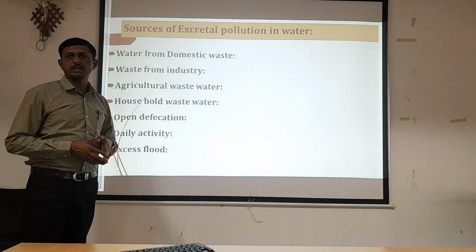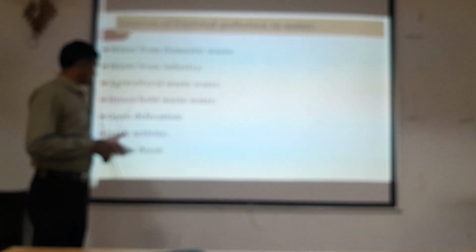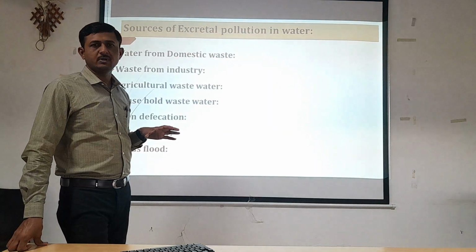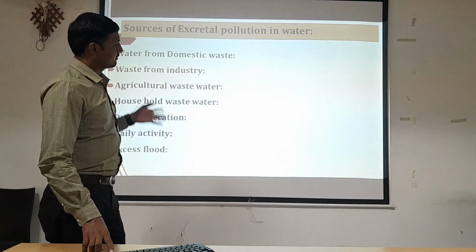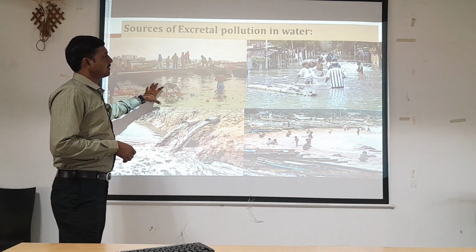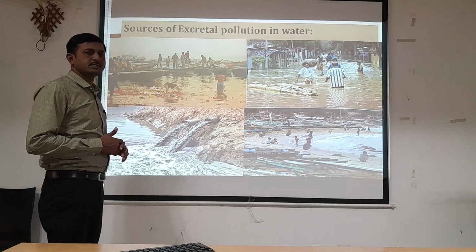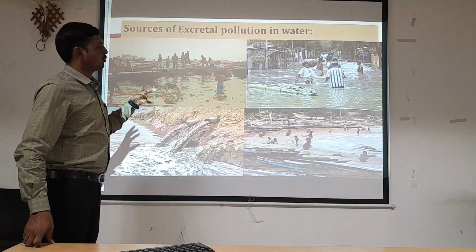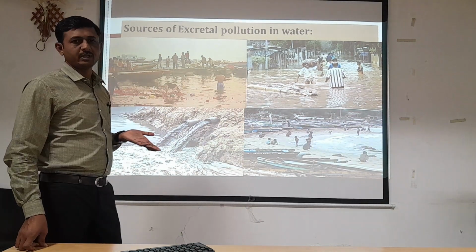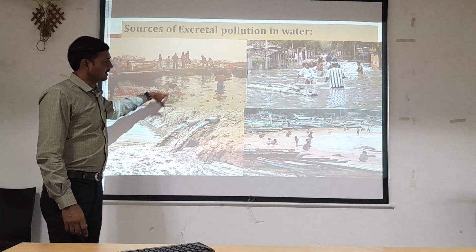Daily activities of humans or animals also act as a source of infection or excretal pollution of water. Excess flood is another cause of excretal pollution of drinking water sources. So these are the different causes by which water sources are contaminated with excretal matter. In this diagram, we will discuss how the water sources are contaminated by human activity as well as excess flood.